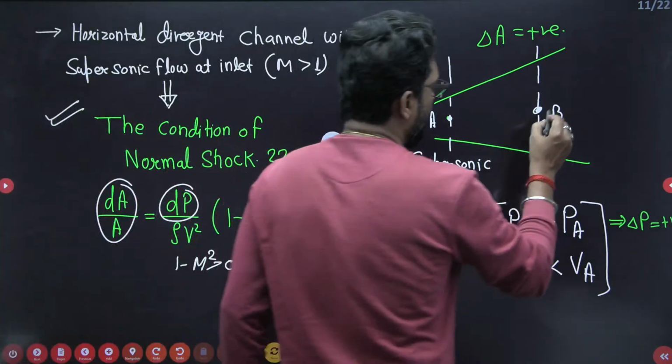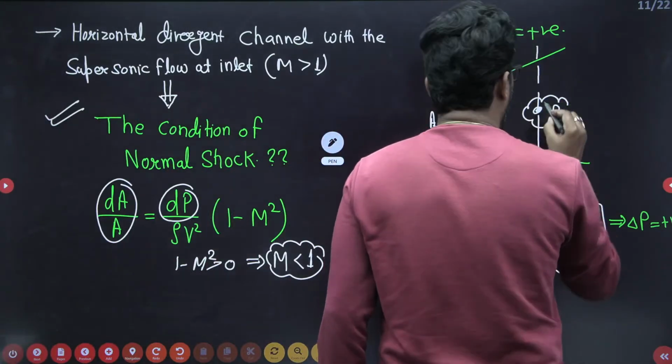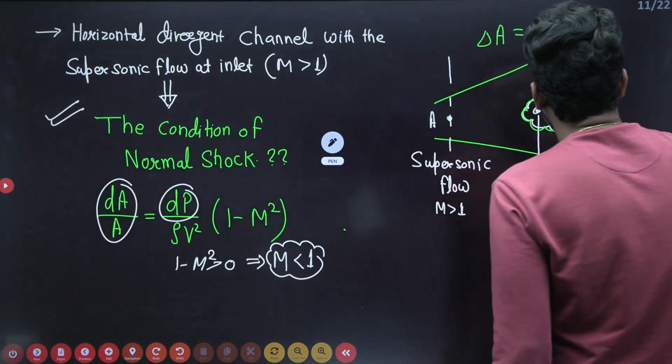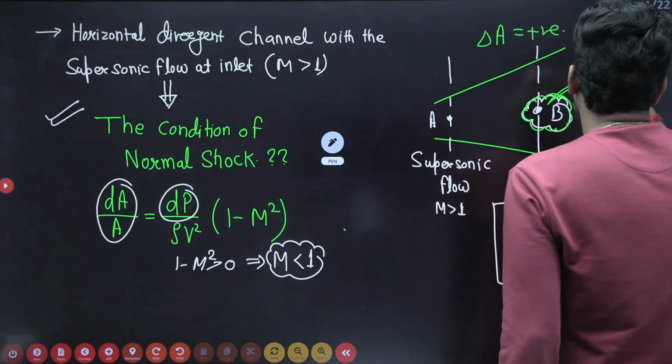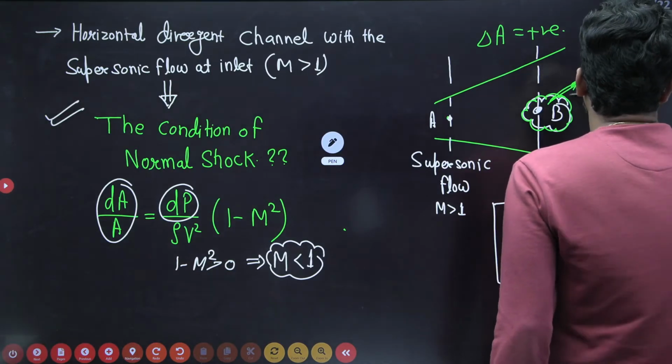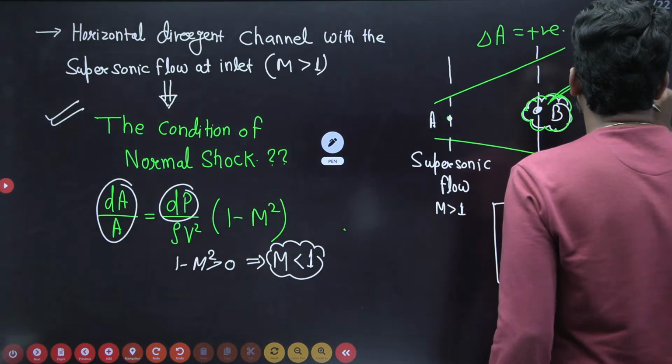That means if M is less than 1 at point B, M is less than 1 here, that means subsonic flow. Yes or not?